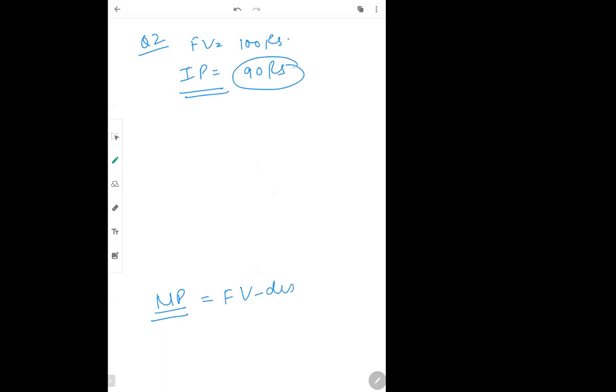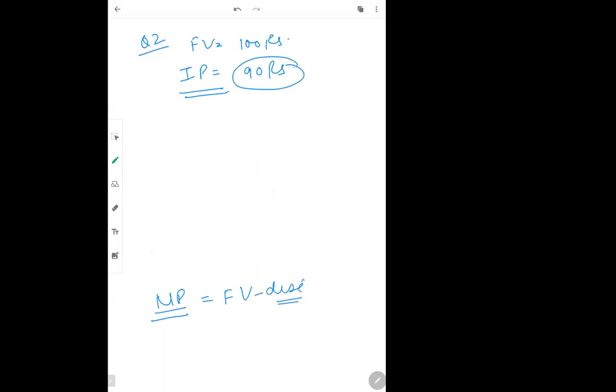In question number 2, it is given that face value is 100 rupees. They have given issue price is 90 rupees. Issue price is nothing but your net proceeds. If it is 90 rupees, it means it is issued at discount, face value minus discount.